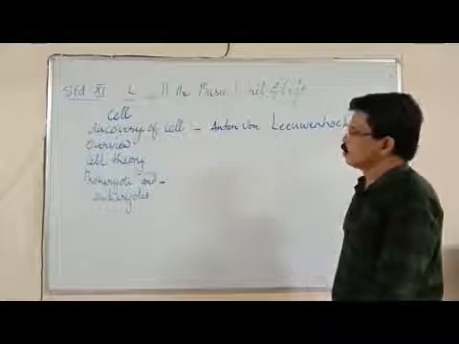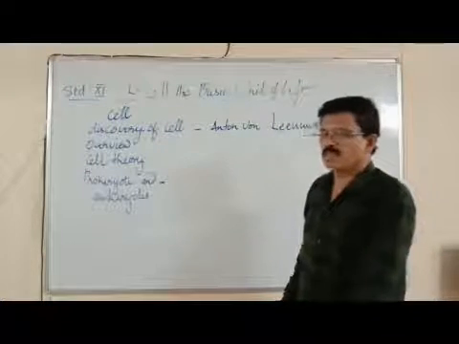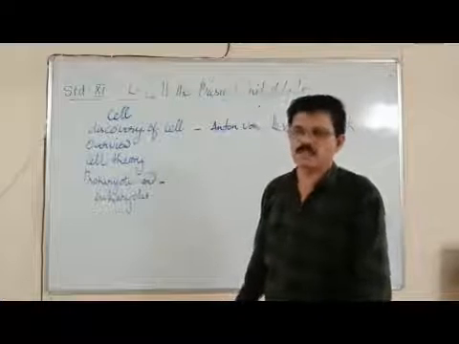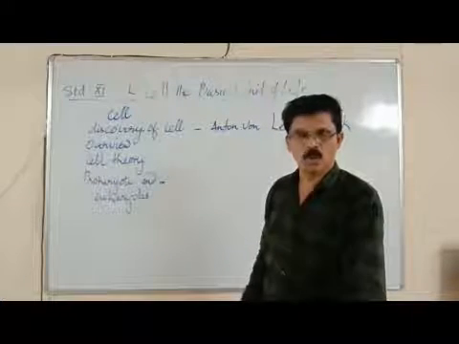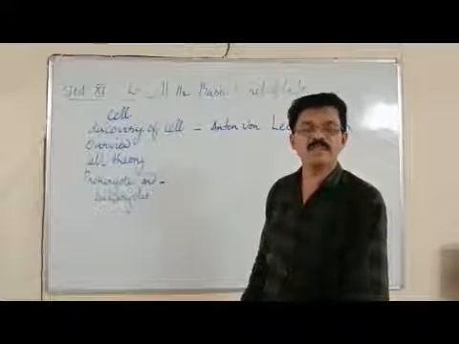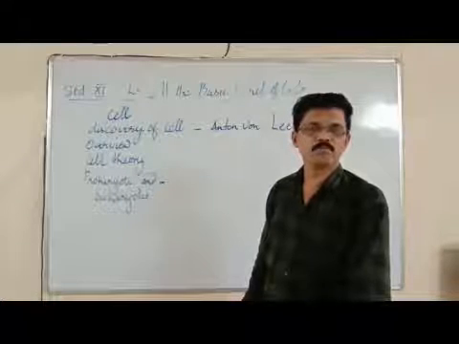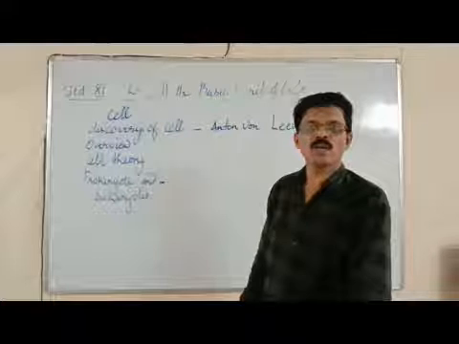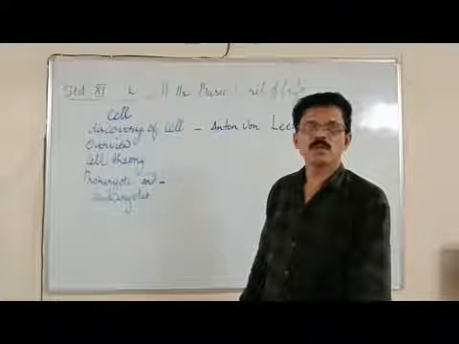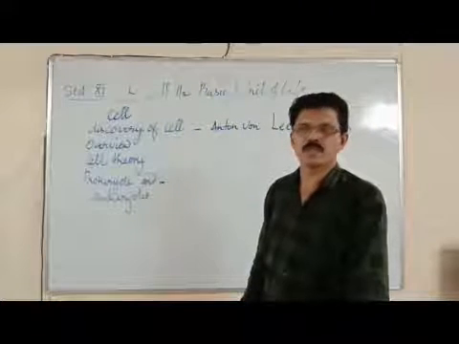Anton von Leeuwenhoek was the first person who observed the live cells. He observed the living cell through the microscope he had made. So, Anton von Leeuwenhoek was credited with the discovery of the cell.